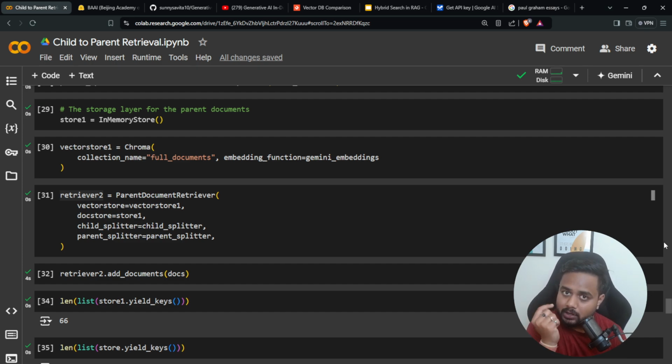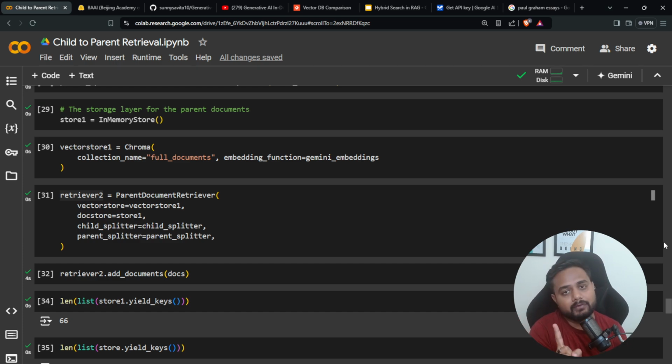For that, an evaluation technique is required, RAG evaluations, right? As of now, wherever you create a RAG in your solution, you can try this particular approach, child to parent retrieval. If it works well, it is fine. If it does not work well, you can check with other retrieval techniques.